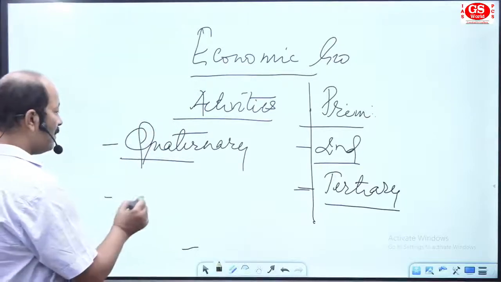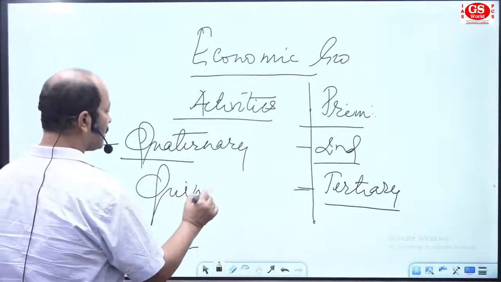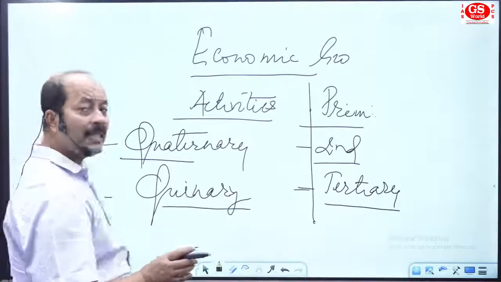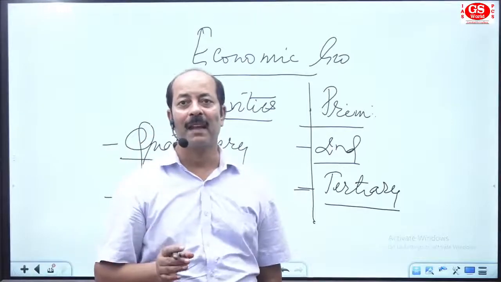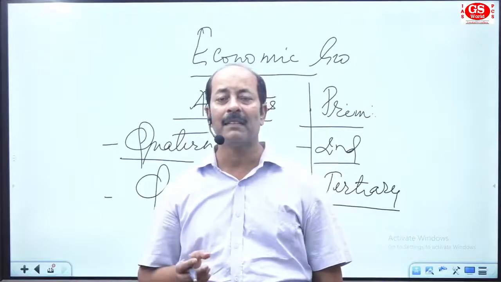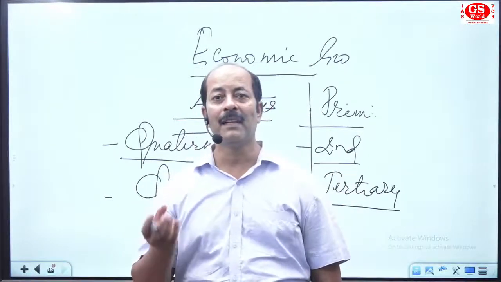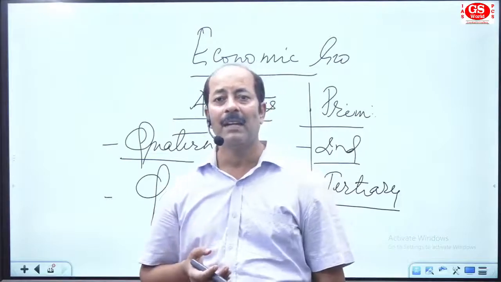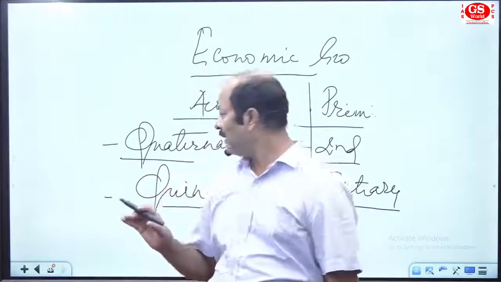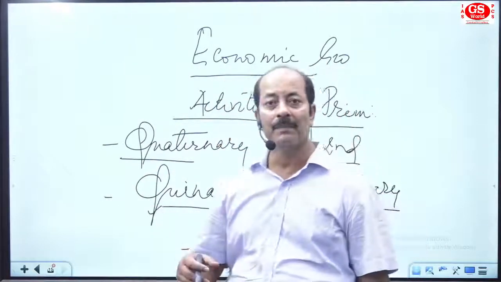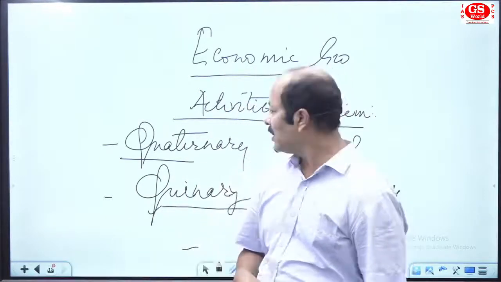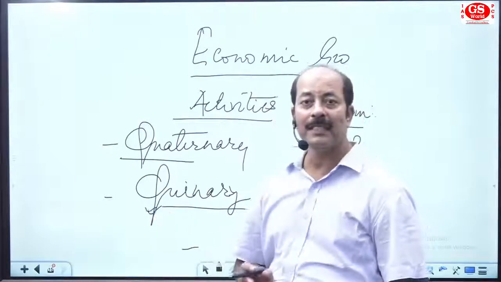The last section we have, that is quinary activities. Quinary activities means fifth activities, and it is the most significant aspect of our economy because they are the policy makers, they are exponents of a particular area, and whenever they plan, they give suggestions to the government to implement in the area. They are considered as the policy makers, or they are giving advice to government. So they belong to quinary activities.